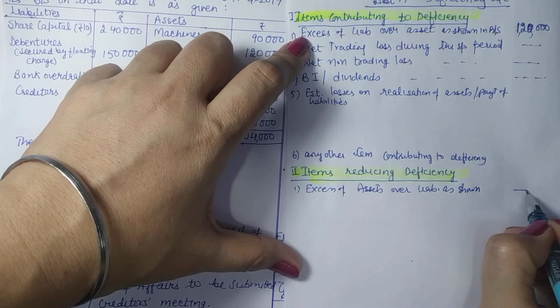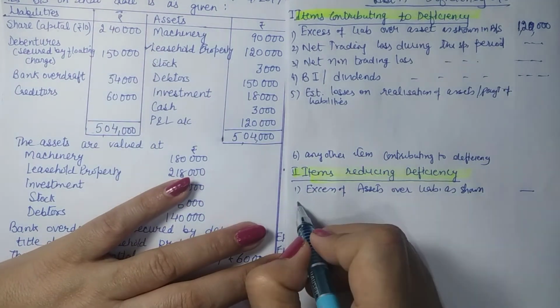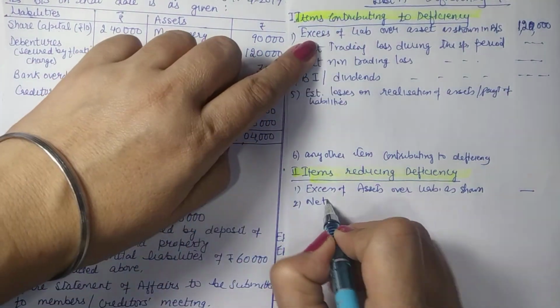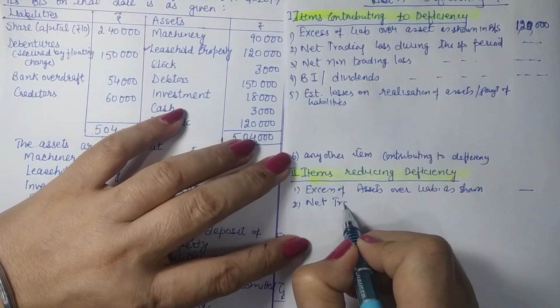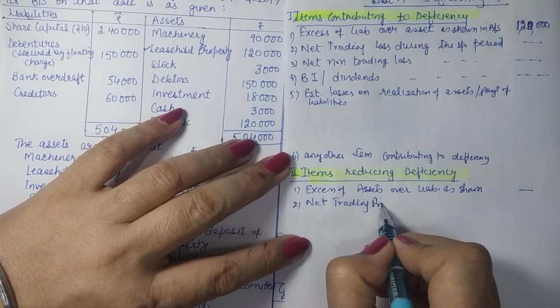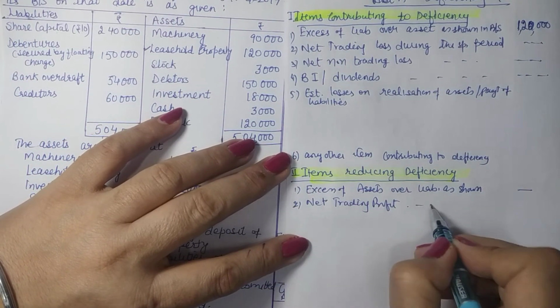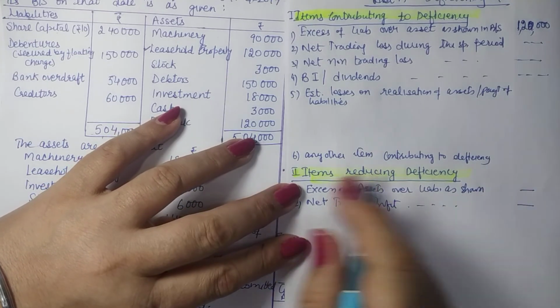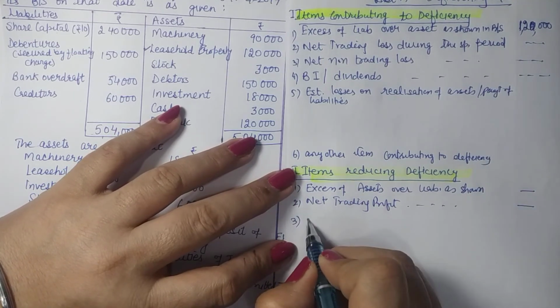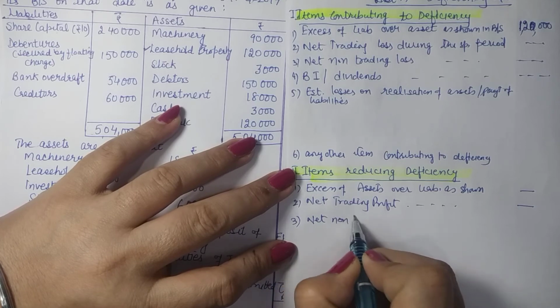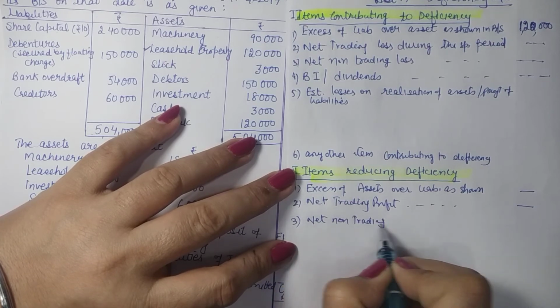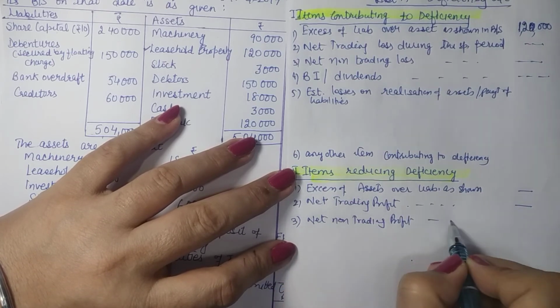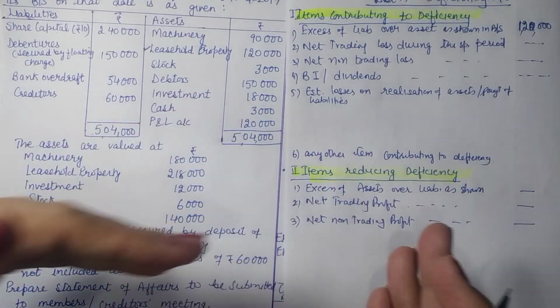It is not shown here. Loss contributes to deficiency, so trading profit during the said period will reduce your deficiency. Non-trading profit, if any, again during the relevant period, the last 3 years, has to be explained here.